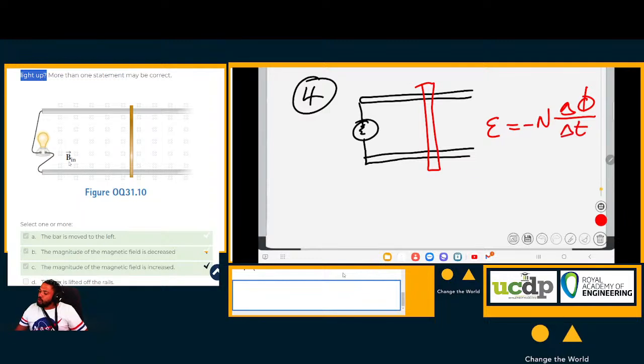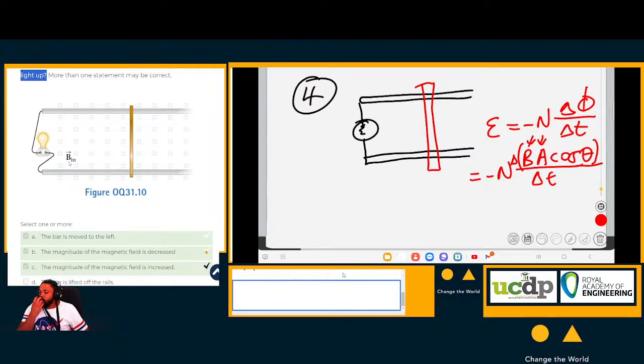This is Faraday's law. But we know flux, we can rewrite it as follows: negative N over BA times the cosine of theta over the change in time. This is the flux. Flux is the magnetic field multiplied by the area multiplied by the cosine of the angle between them. Now, if any of these three things change, or all of them change, then an EMF is induced because it will change the flux, which in turn induces an EMF. Does that make sense?